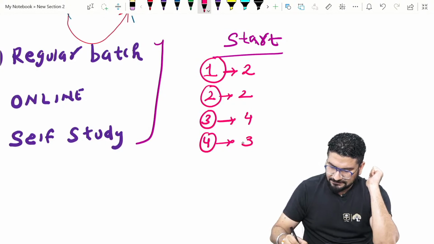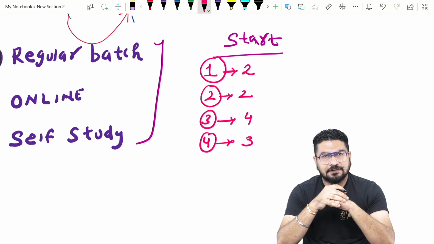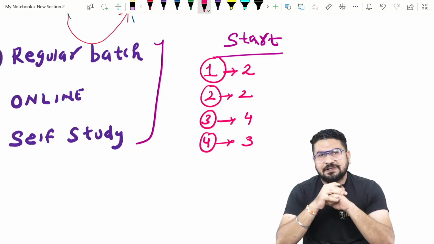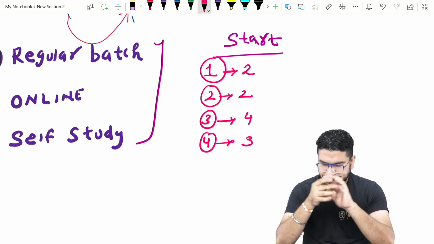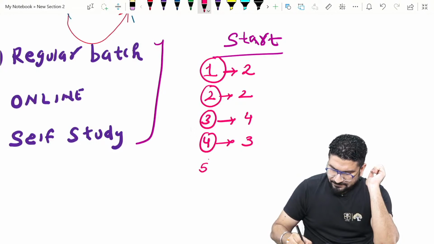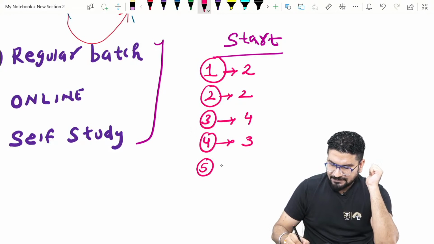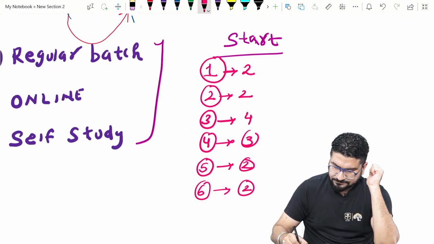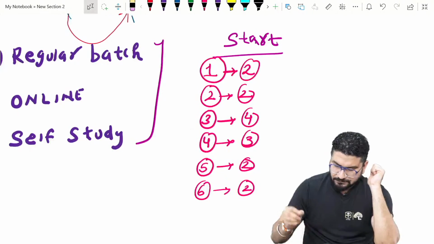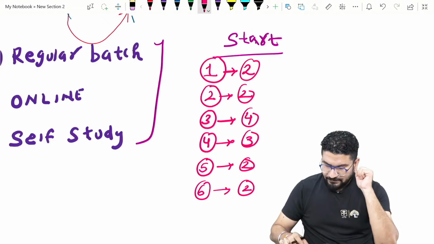This will take 3 days, so now you have 11 days. In 11 days you have finished 2 minor, 1 moderate and 1 major subject. For the fifth subject, come back again to short subjects. Two short subjects you can finish in 2 days. So fifth and sixth will be your short subjects.